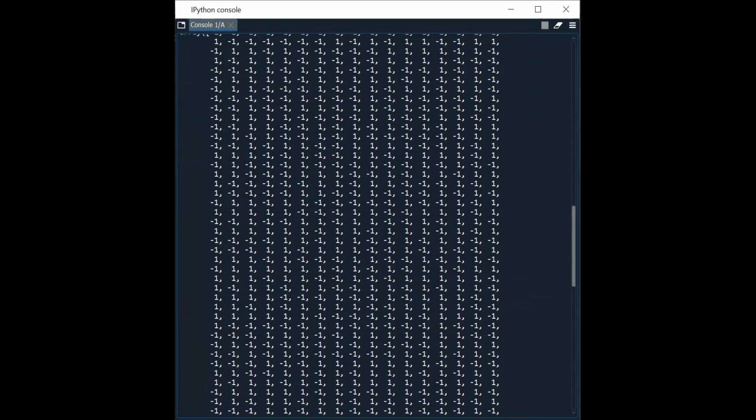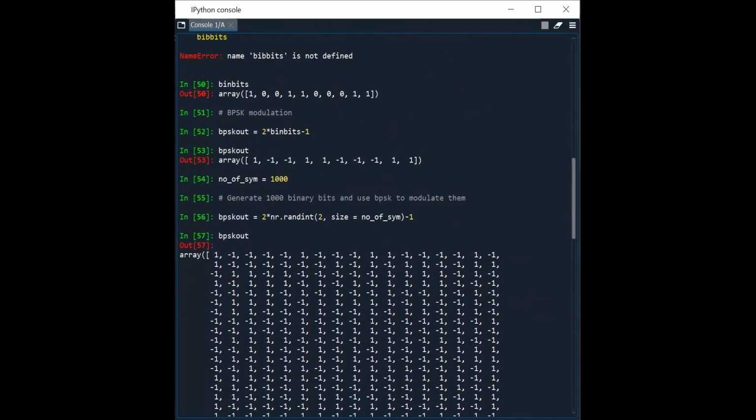Anyone having any doubt, you can ask. Sir, we multiplied 2 into the number of binary bits minus 1. If we have 4 or 8, is there any generalized formula, sir, for that? No, you have to think and make. In MATLAB you have an inbuilt command for PSK modulation. In Python there is no such command. We have to manually think and write.